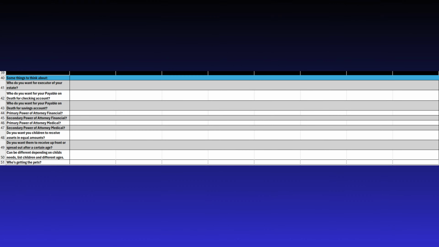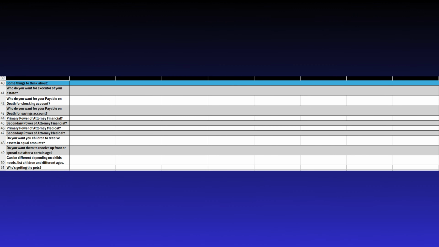Once you complete your assets section, you will move on to row 40, where there are some important things for you to think about regarding your trust. These will need to be thought about by both you and your spouse. Row 41 starts the first question with, who do you want for executor of your estate? Appointing an executor for your estate in relation to your trust is crucial for ensuring that your assets are properly managed and distributed according to your wishes. Here's why it's important.